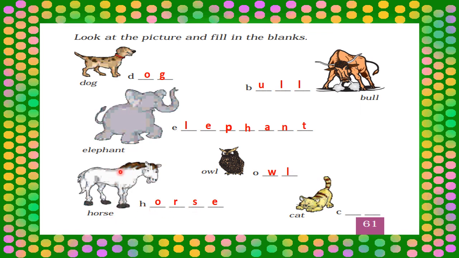Now this is the picture of horse. H is given. So O-R-S-E, horse. H-O-R-S-E, horse. Now this is the picture of cat. C-A-T, cat. C is given. So what will you write? A and T here.